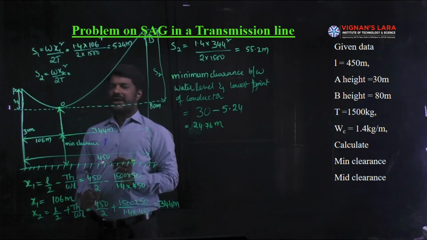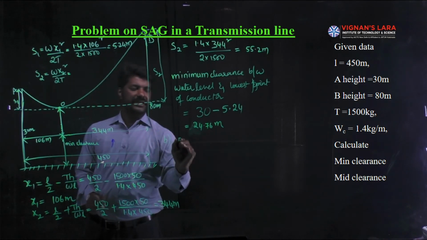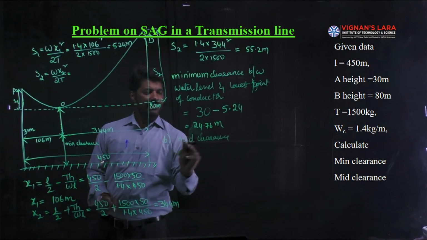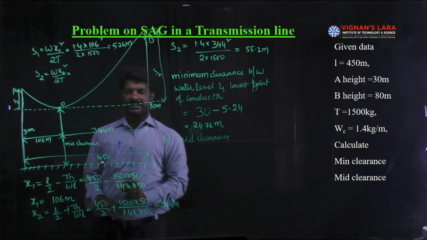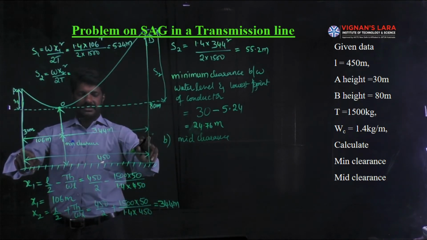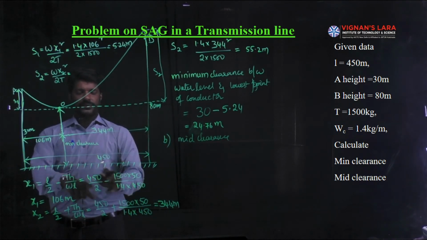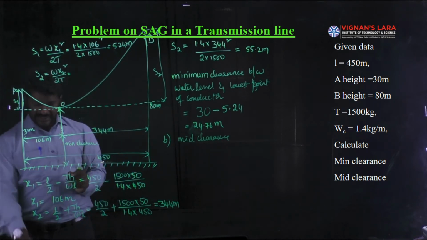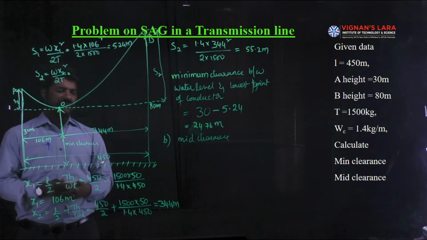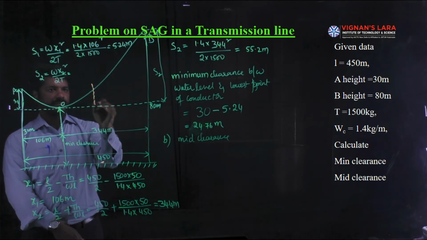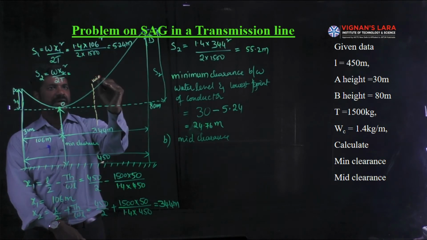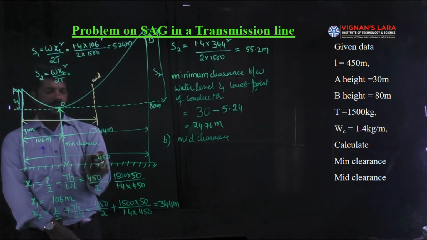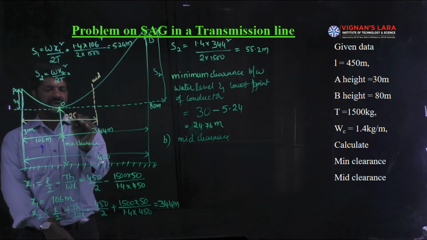The next question they asked is the mid clearance. The name itself says it is the clearance obtained at the midpoint of the span length. The span length is 450 meters. Mid span is 450 by 2, which is 225 meters. So let me assume that this is the 225 meters point. This is the midpoint or mid span, whose distance is 450 by 2, 225.